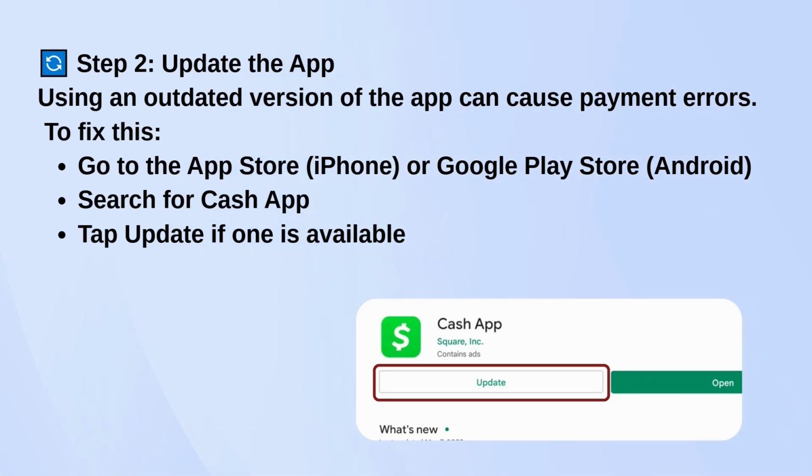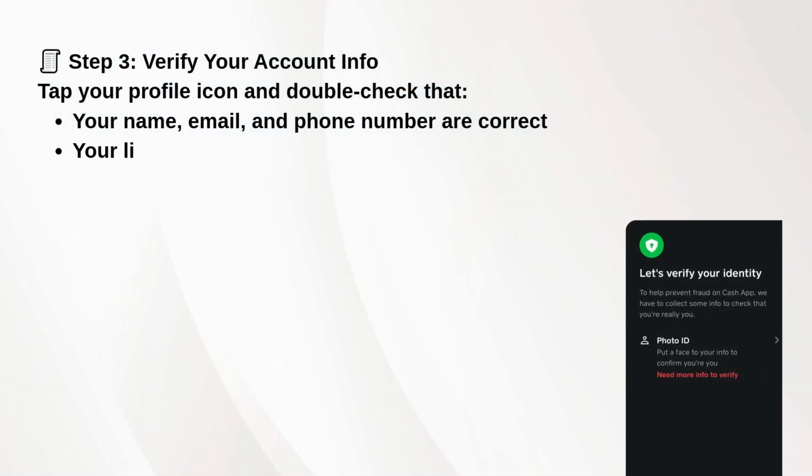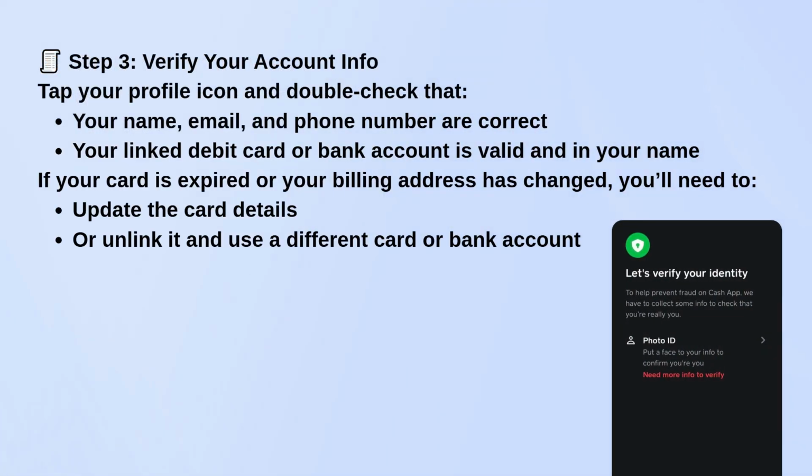After that, take a look at your account info. Tap your profile icon and make sure your name, phone number, and email are all correct. Also check the card or bank account you've linked. If your card is expired or the billing info is off, like the wrong address, that can block payments too. You might need to update your card details or just remove the card and add a new one.